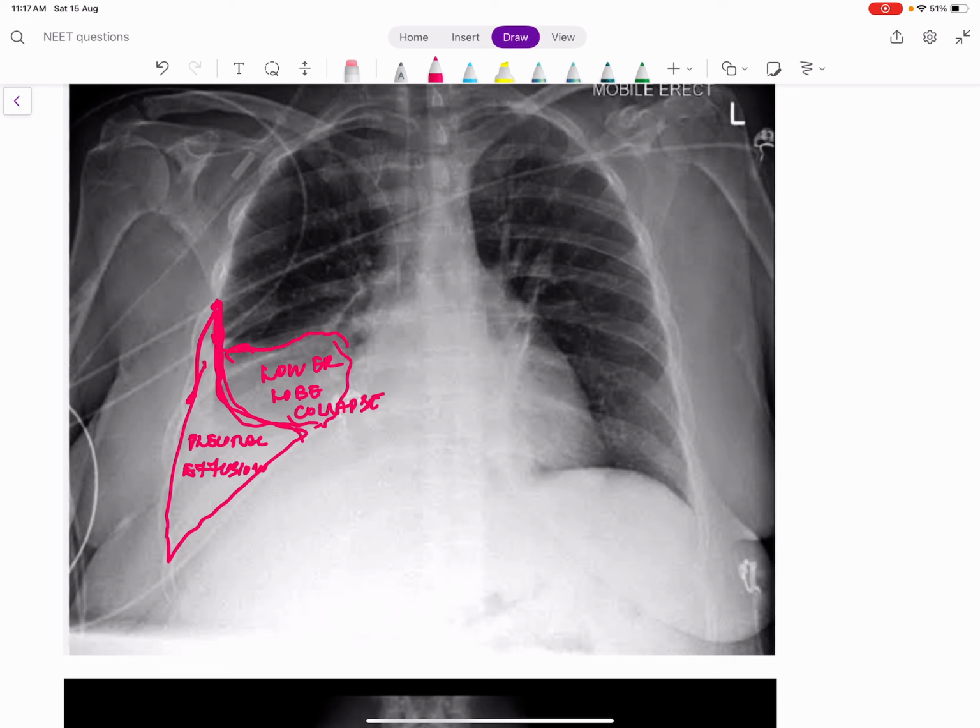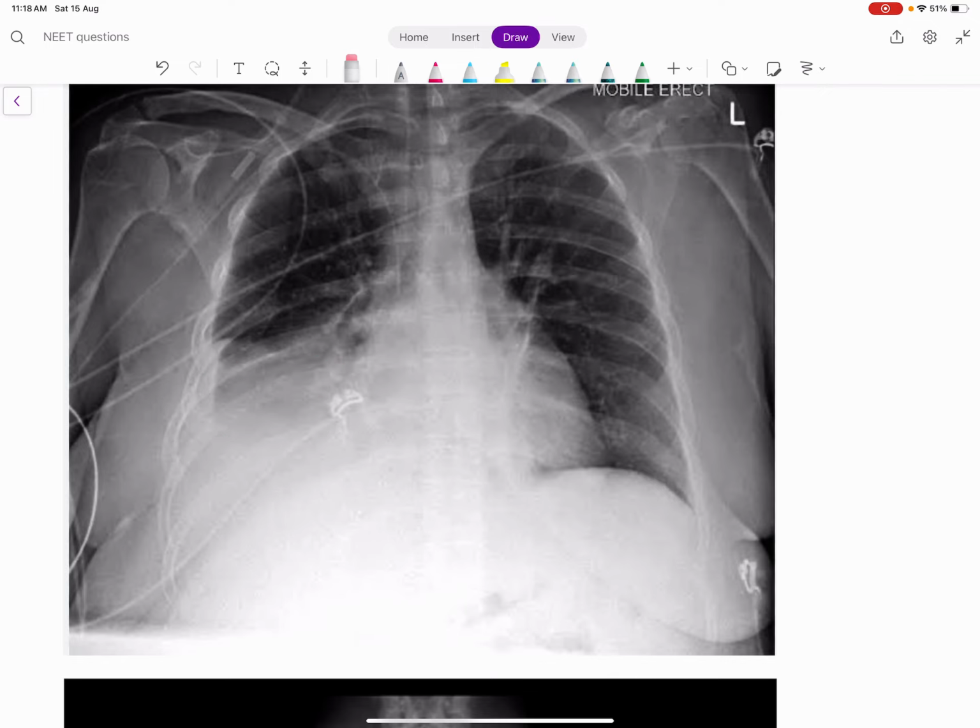Suppose the same opacity is given with an air bronchogram, we can tell it's a lower lobe pathology. If there is an air bronchogram, think of it as a lower lobe consolidation. Or this could be a lower lobe collapse also, right? Since the costophrenic angle is obliterated, this is more likely to be an effusion. Okay, so the best answer here will be a right lung pleural effusion.